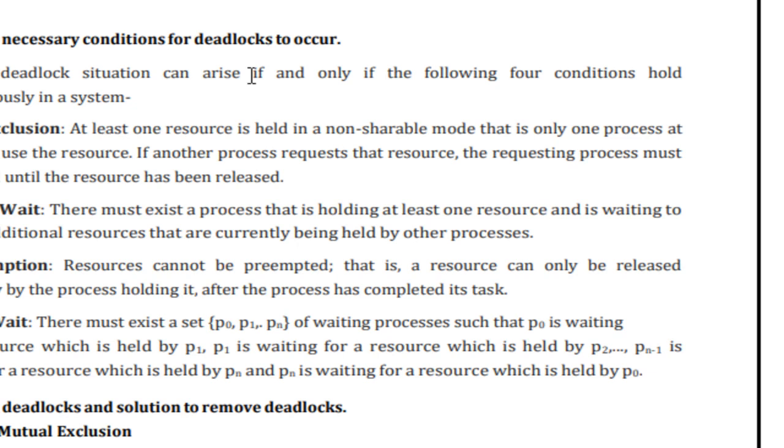These are the necessary conditions for deadlock to occur, right? That is all about the conditions for deadlock.